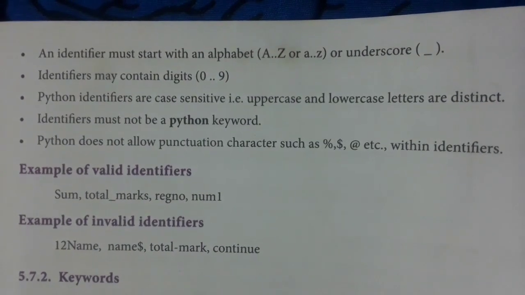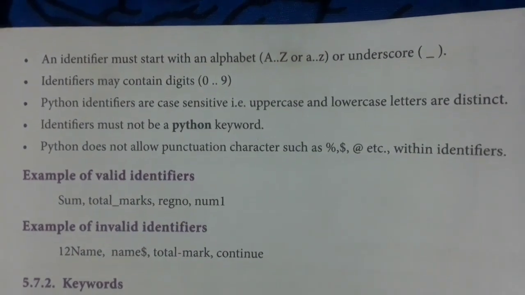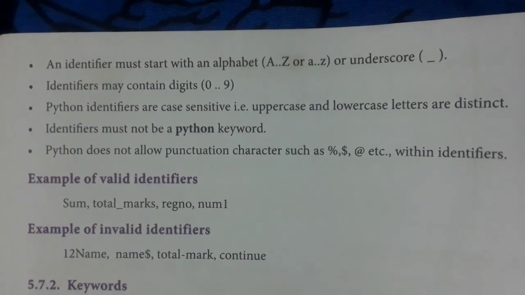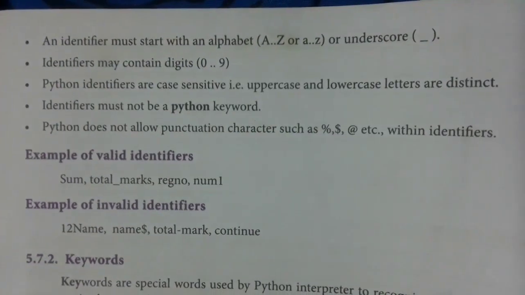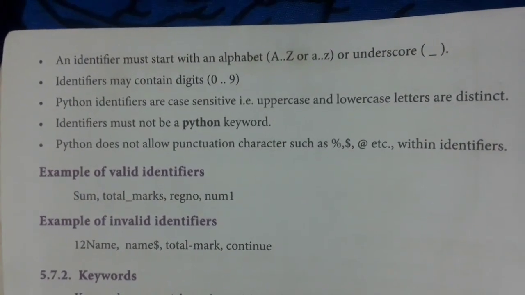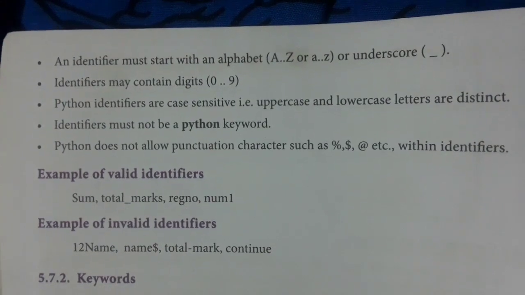Python keywords cannot be used. Then only underscore symbol can be used. Other special characters cannot be used. Now here the valid identifiers are given and invalid identifiers are given. See this.